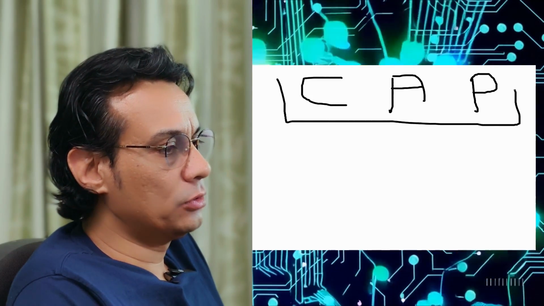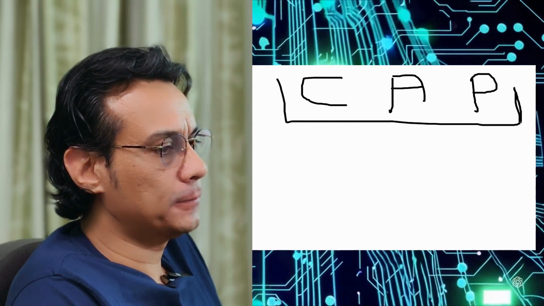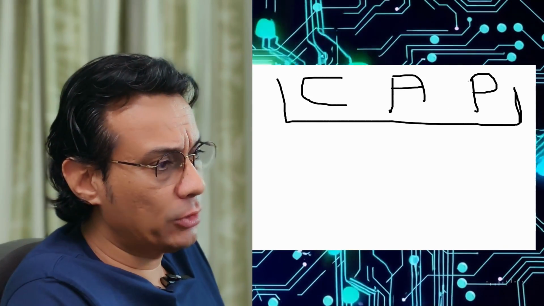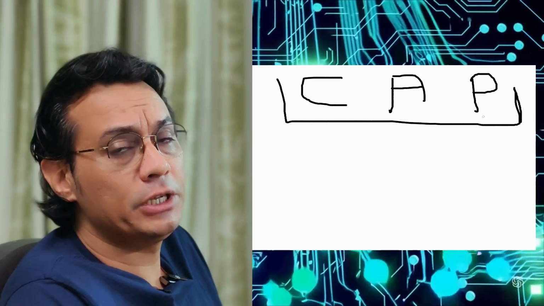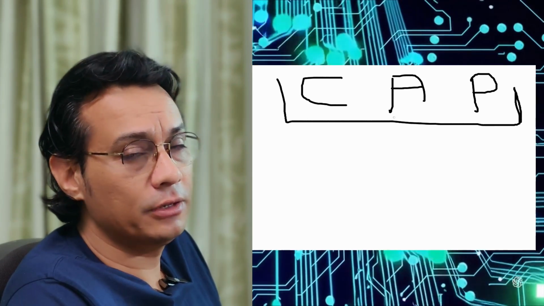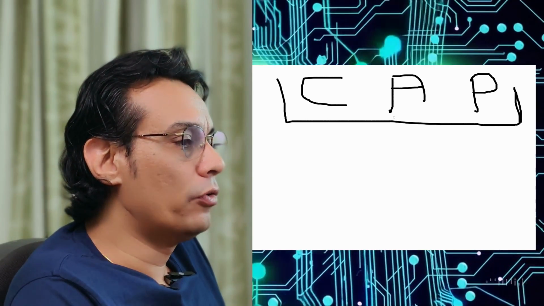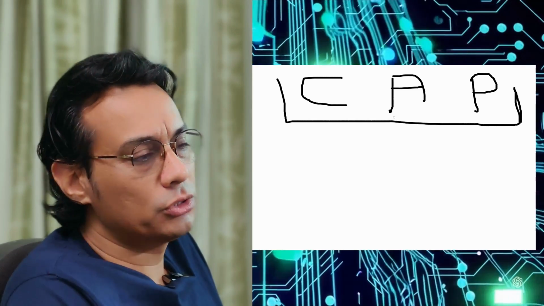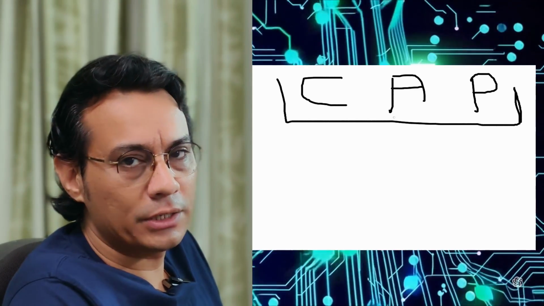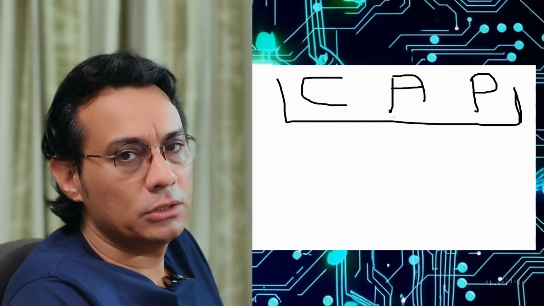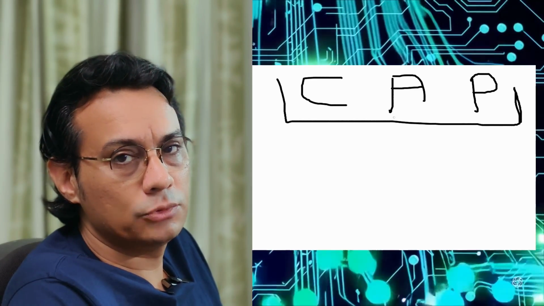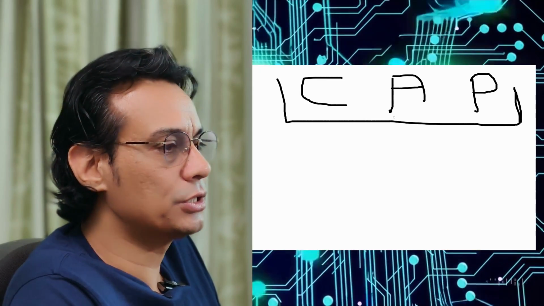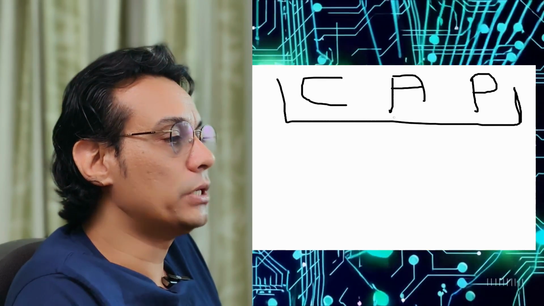Now a lot of people think that P is also a factor, like you can have CA and not P, which is not correct in the case of a distributed system, because a distributed system by definition has partition. You cannot do without partition. So one factor is partition. You cannot choose or unchoose partition. Partition is always there. Now you can only choose either C or A.